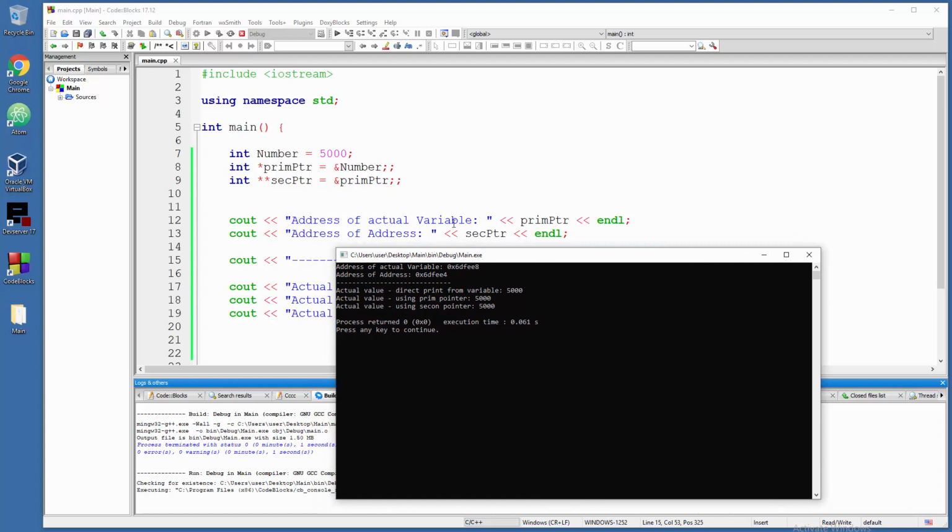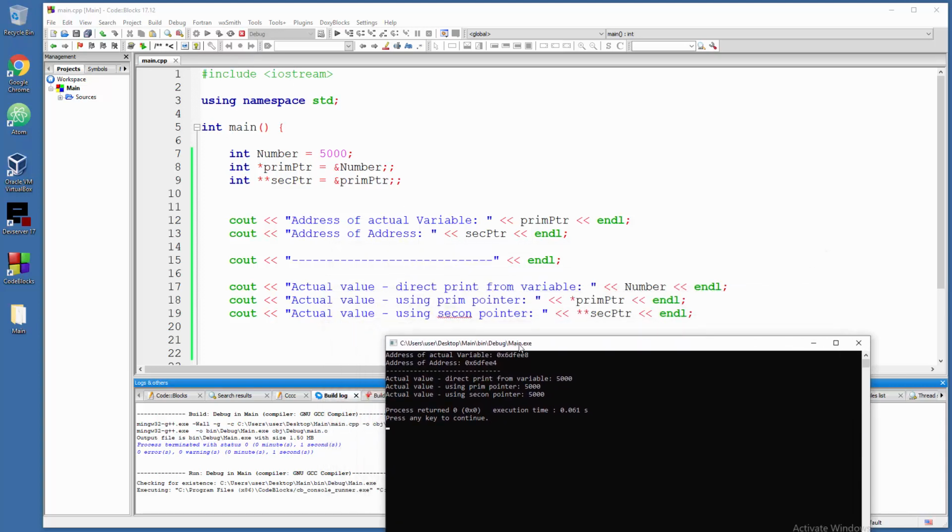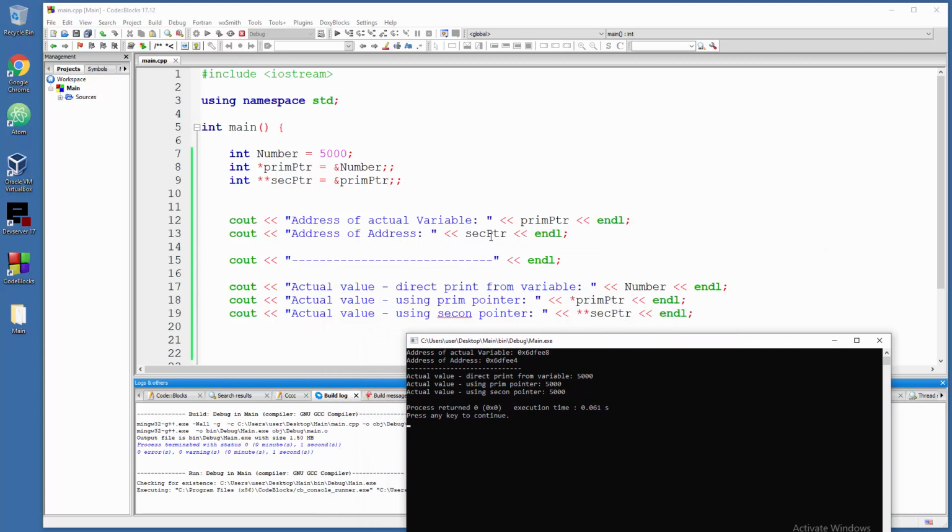So the address of the actual variable, you're gonna get through the primary pointer with one star. Everything is cool, just use ampersand. Now the address of this pointer, you're gonna get when you use two stars, and you will point to a pointer. So this is basically it. And down there we are just talking about reports.